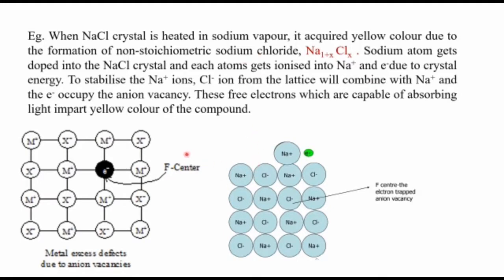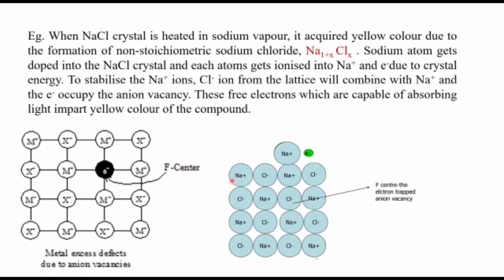The sodium vapor is passed towards the sodium chloride crystal. So what happens to this sodium chloride? It changes to yellow color, due to the formation of non-stoichiometric sodium chloride. Before, the number of sodium ions and chloride ions was the same, and when sodium vapor is passed over the crystal, it becomes non-stoichiometric and the color becomes yellow.